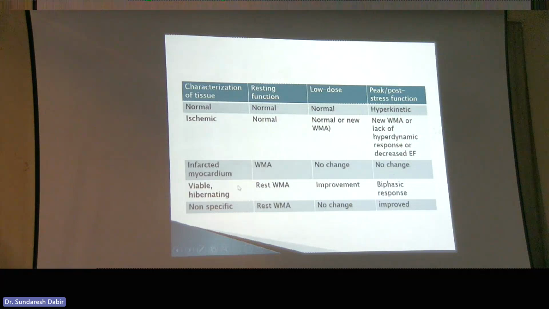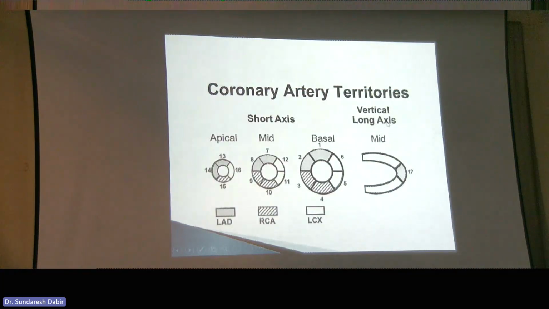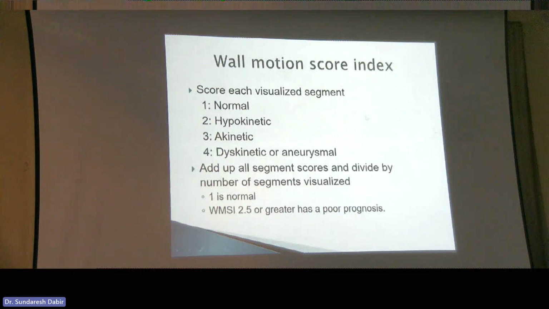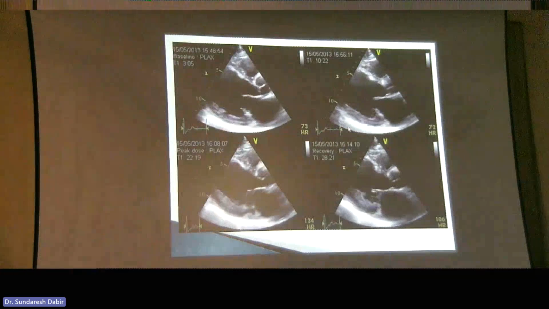If you're going to do a viability test, you'll have some resting wall motion abnormality, same like here, but it'll get better at low dose, and then it'll get worse, typically at higher dose dobutamine. So this is something, again, that you need to memorize. Just know this. Dr. Satish showed the same thing. And then you need to know your wall motion score index as well, which is easy to do, but just make sure that you practice it so you understand.